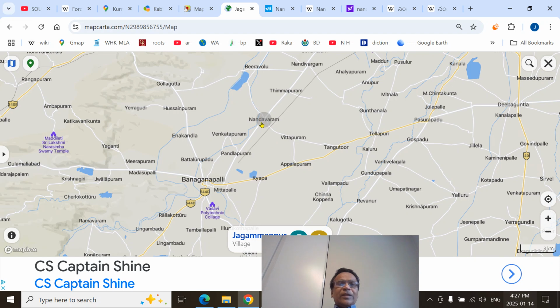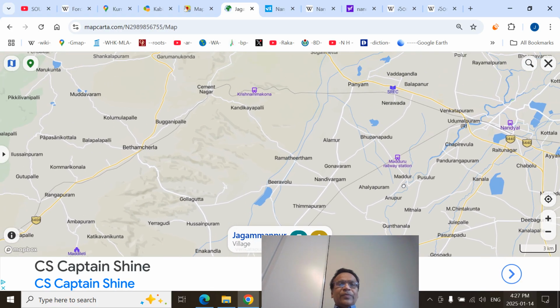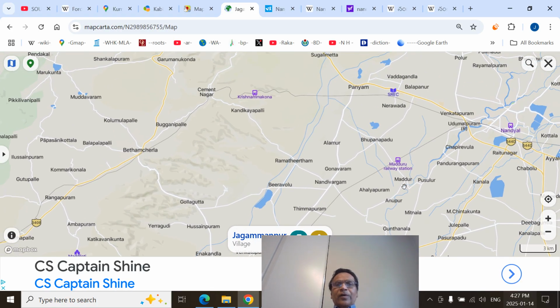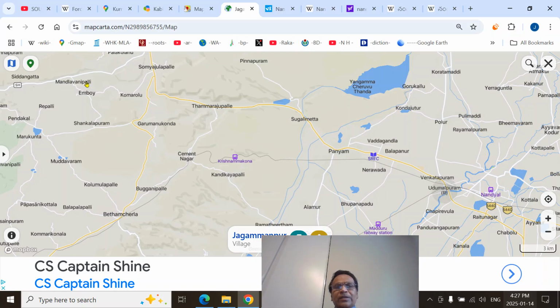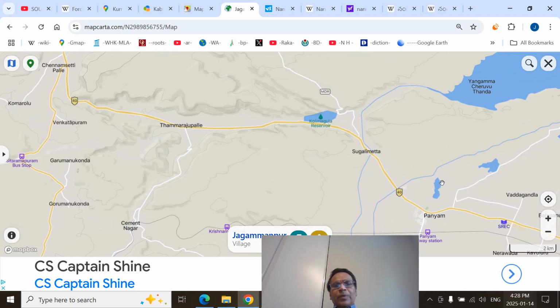That's Nandavaram. This is the Kundu river. You can see the Kundu river there, Nandavaram, and you can see from Panyam the railway line built. This side will be Goa, Gomantak. This side will be Guntur. The Madras and Southern Mahratta Railway Company built the railway line there. That is, the railway line passed to the Portuguese Catholic Imperial capital, via the Sugali Metta Ghat. That's Goa. And the Timmarajapalli basin, you can see the basin there.